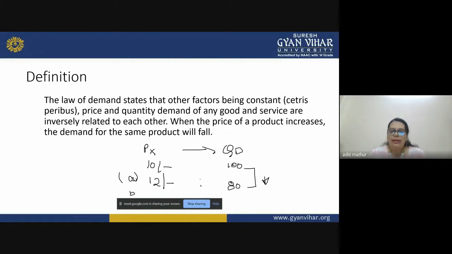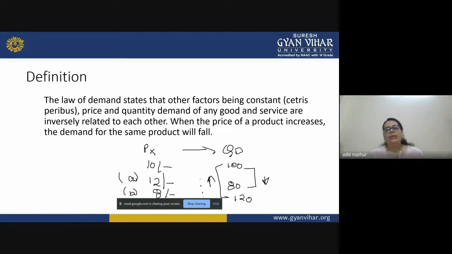And if the price decreases, let's say 8 rupees per unit, then the quantity demand will increase, and let's assume that it might increase to 120 units. So there is always an inverse relationship between the price of the commodity and the quantity demanded of a commodity when other factors are constant, right?